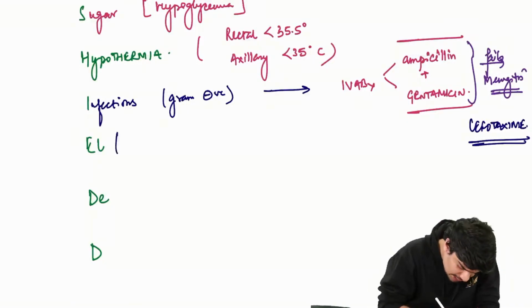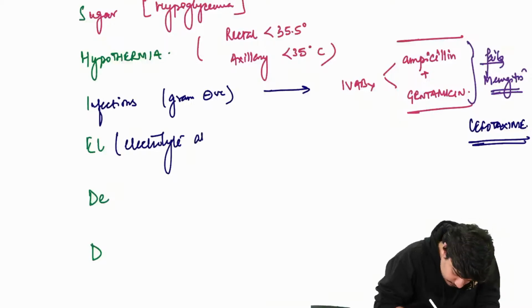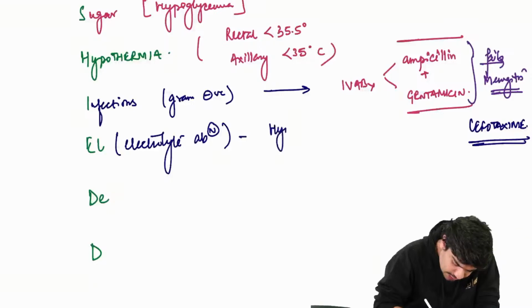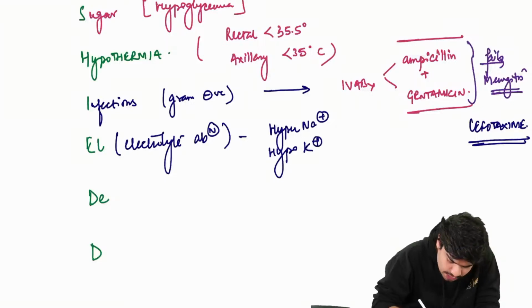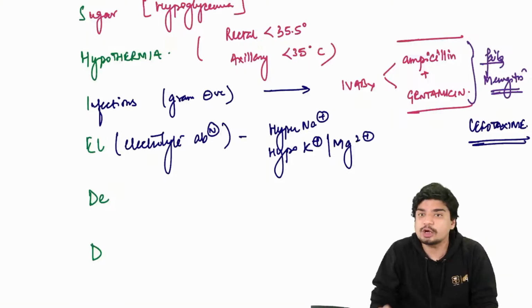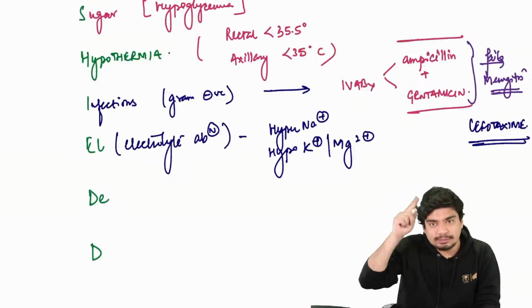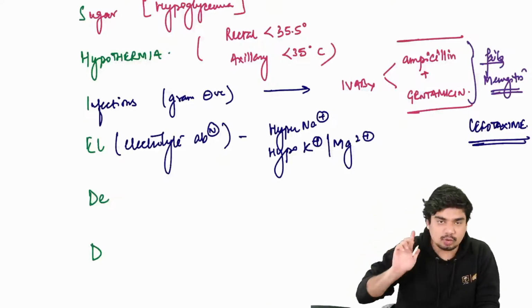EL stands for electrolyte abnormalities. These children can have what? They can have hypernatremia, hypokalemia, and hypomagnesemia. These are the electrolyte abnormalities which are very common in children with SAM. Sodium becomes high, potassium becomes low, magnesium becomes low.